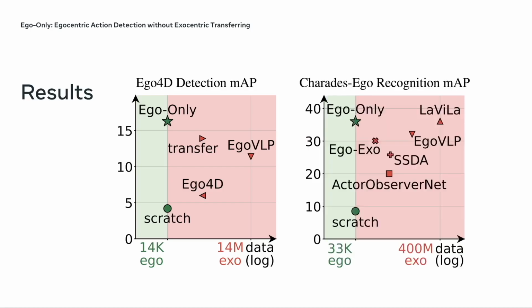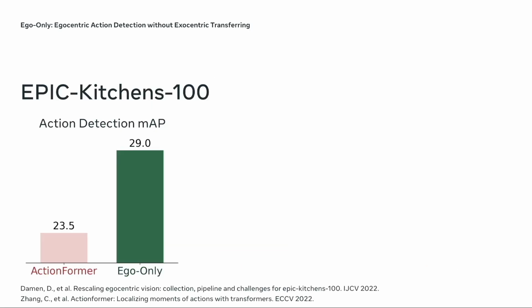Similarly, on Charades-Ego recognition, ego-only utilizes only 33K labeled segments, but matches LaViLa that was trained on massive scale vision language data, or EgoExo that was designed specifically to distill knowledge from exo to ego. On EPIC-Kitchens-100 action detection benchmark, ego-only outperforms ActionFormer by a large margin as well.